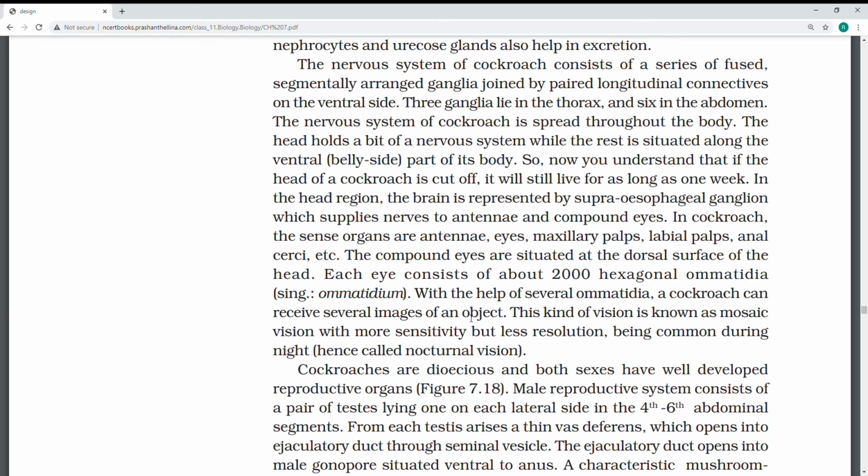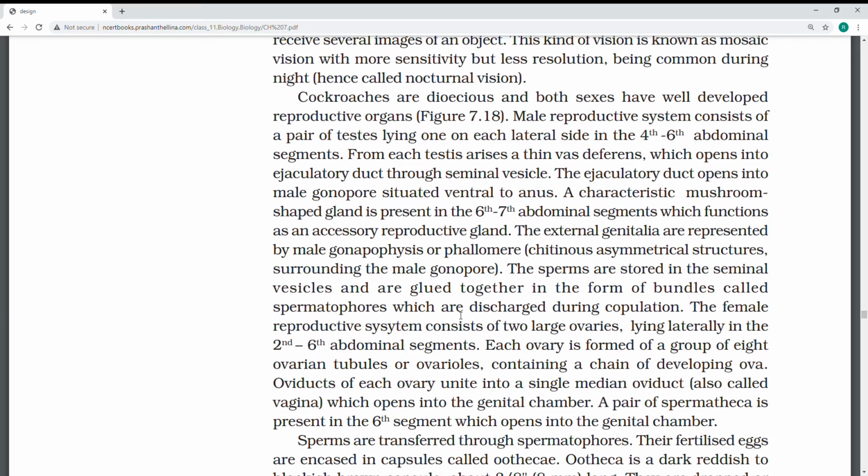Excretory system of cockroaches: generally the specialized organs remove waste products from hemolymph, and it is uricotelic. Uric acid is the excretory product. The other things, nephrocytes, are present to remove the waste. Okay, now I'm moving on to see the beautiful system of the reproductive system.